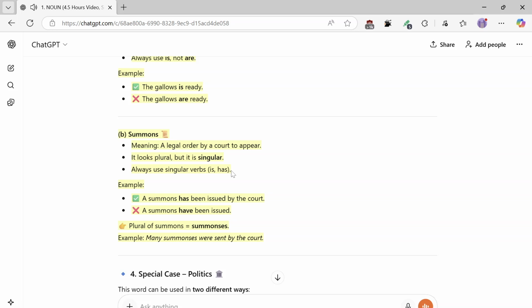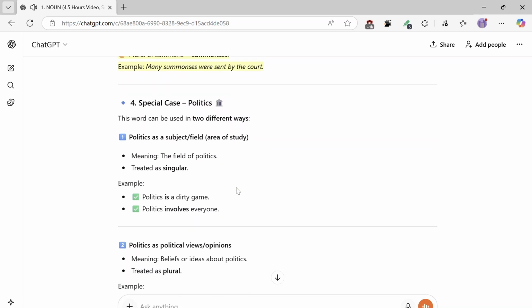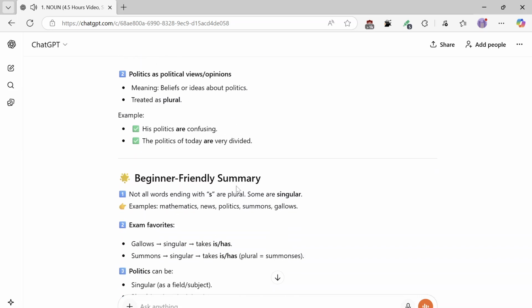Special case, politics. This word can be used in 2 different ways. Politics as a subject field, area of study, meaning the field of politics, is treated as singular. Example: Politics is a dirty game. Politics involves everyone. Politics as political views, opinions, meaning beliefs or ideas about politics, is treated as plural. Example: His politics are confusing. The politics of today are very divided.